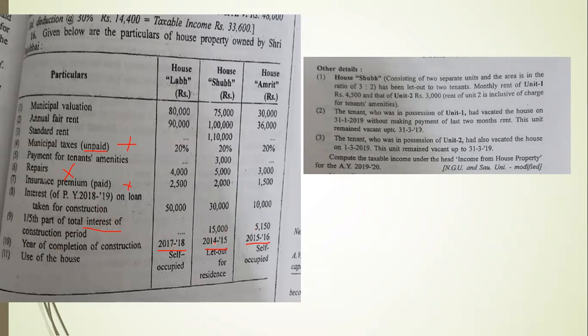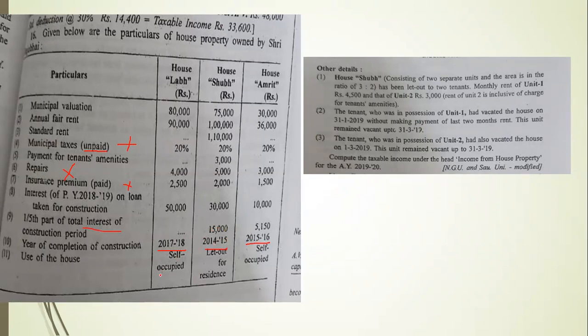So we have to see that: 5 years. In 2014-15 the construction has been completed, then 2015-16, 2016-17, 2017-18, 2018-19, and 2019-20, which means this is the 5th year. So this 15,000 will be considered this year. Before 2014-15, if any capitalized interest is given, we will not consider it. Here for 2015-16, it will be calculated.